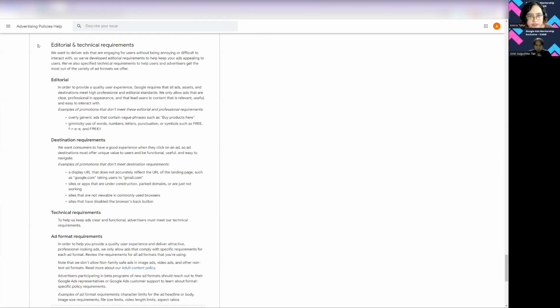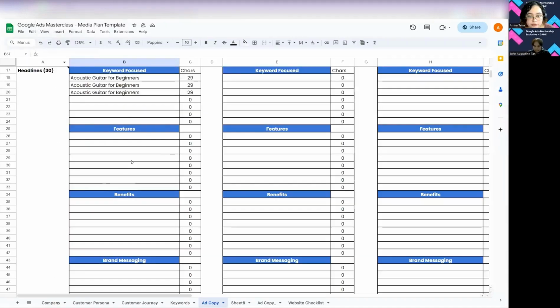So when it comes to writing your headlines, don't include weird punctuation like exclamation points, periods, at symbols, things like that. But things like commas, dashes, hyphens, things like that are okay as long as it makes sense with whatever you are writing. So, for example, if you are writing a headline, something like this for an ecom product that says in stock now, ready to order, this is acceptable.